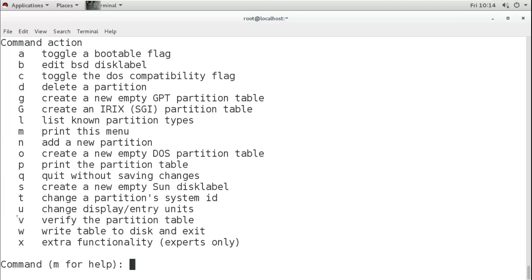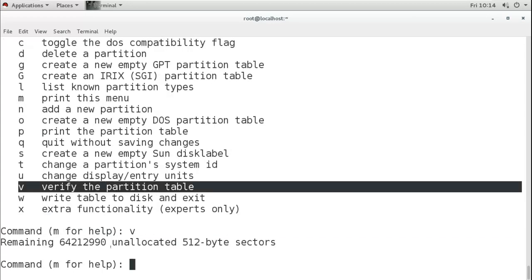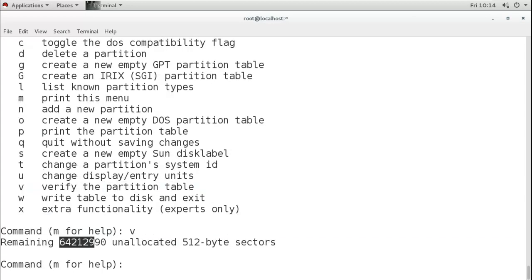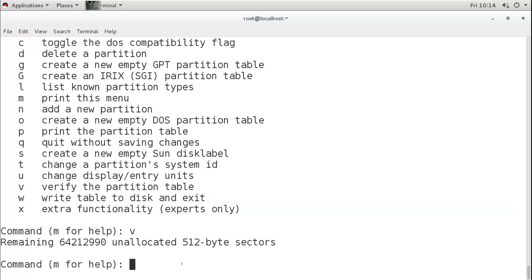Then this V is to verify the partition table, that means the available space. If you check this, so right now we have this remaining sectors unallocated, so we have some space remaining there. Then this is to write and exit, that means save and exit.